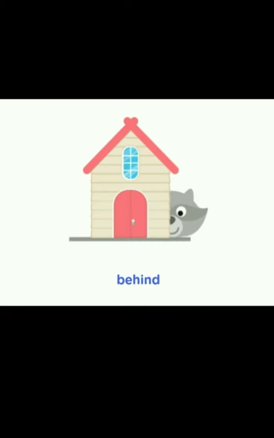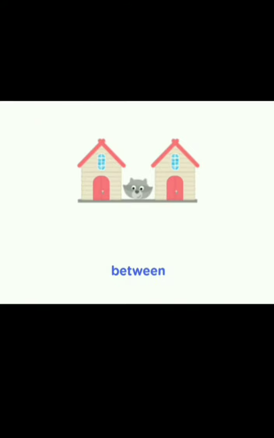Look at this example. Where is the cat? The cat is behind the house. Here, behind tells us where the cat is. Behind is a preposition. Look at this example. Where is the cat? The cat is between the houses. Here, between tells us where the cat is. Here, between is a preposition.